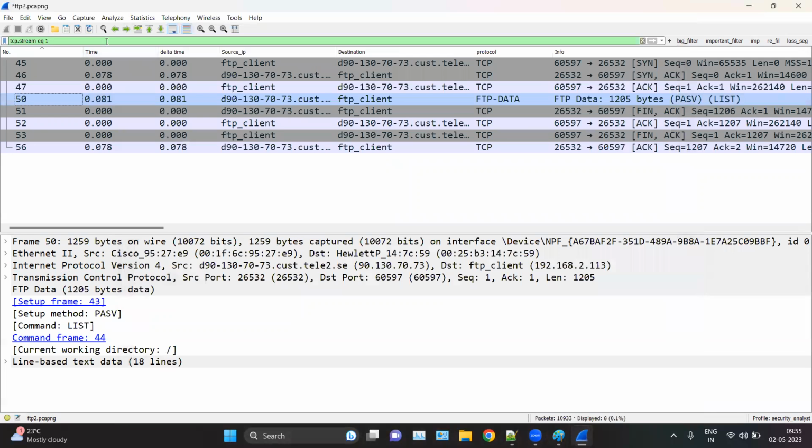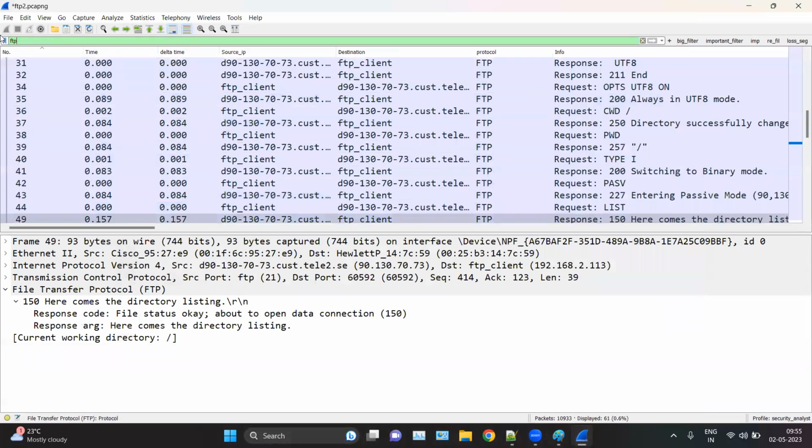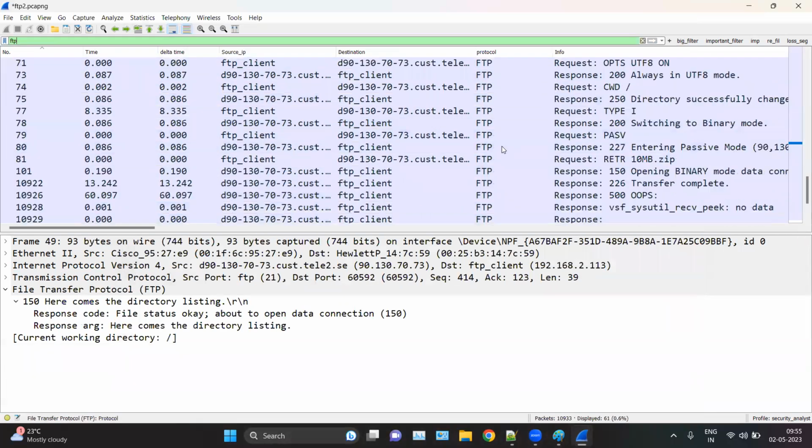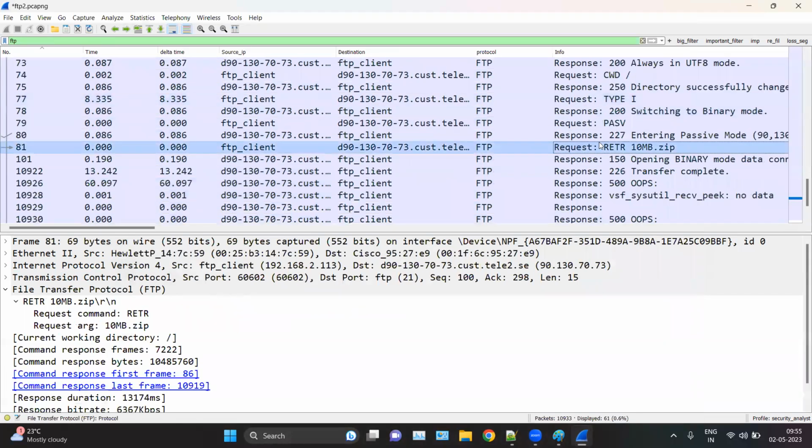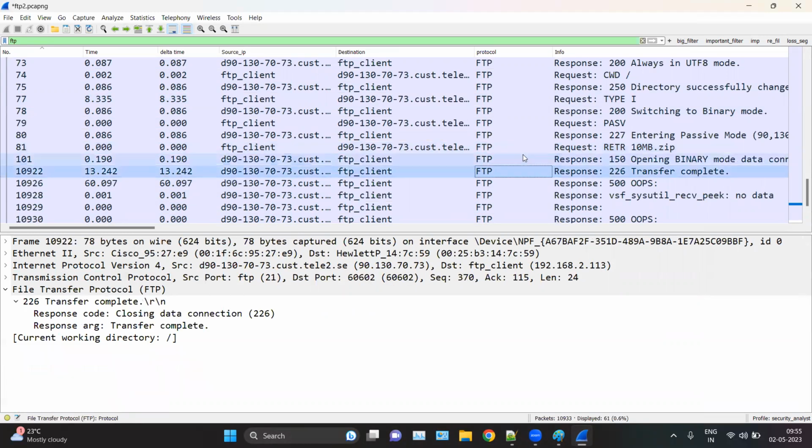Okay, and then after the connection, we are requesting this file, which is retrieve 10 MB.zip file. Okay. And then here you can see transfer completed.